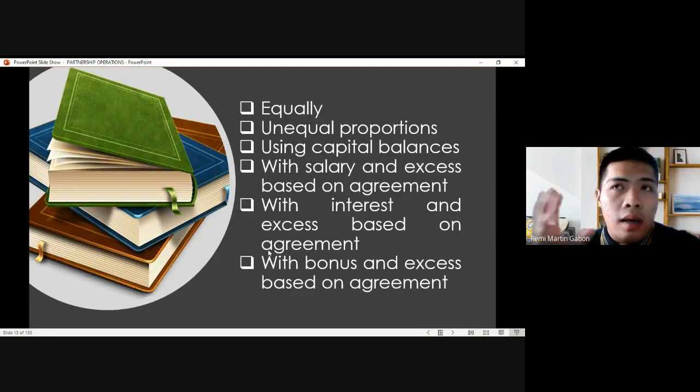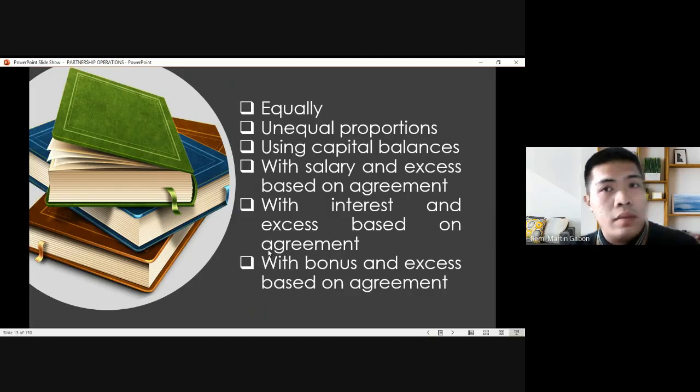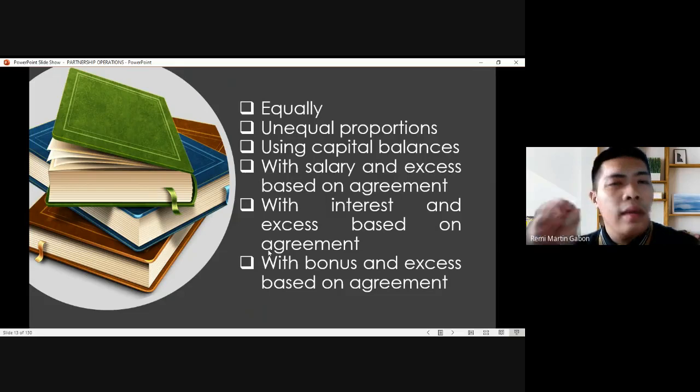So, the partnership law does not provide the specific methods. The only phrase stated there is in conformity with the agreement. So partnership books or partnership discussion provide different scenarios on how partners are going to distribute their profits or loss. They may agree to have it equally, or using an unequal proportion, or they may use ratios or percentages.